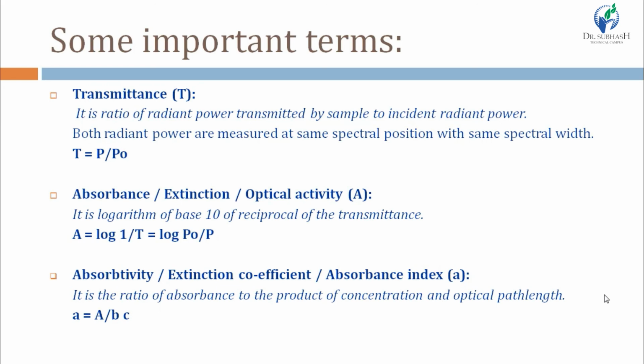Now these are the important terms. As I said, transmittance is the ratio of radiant power transmitted by the sample to the incident radiant power, right? P by P0. Then absorbance, or extinction or optical density, A, is the logarithm to the base 10 of the reciprocal of transmittance, meaning log 1 by T, meaning log P0 by P. And then small a is absorptivity or extinction coefficient or absorbance index. It is the ratio of absorbance to the product of concentration and optical path length, meaning small a is equal to A by b into c, right? This is from the equation capital A is equal to small a, b and c, right?